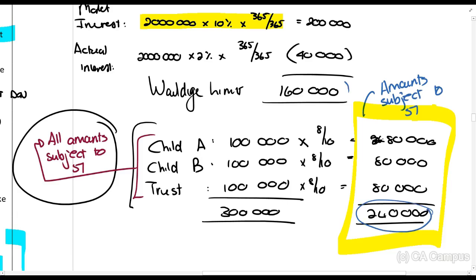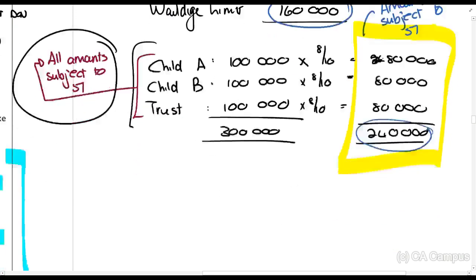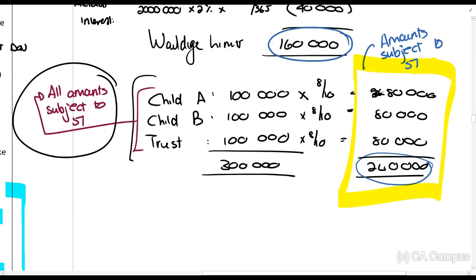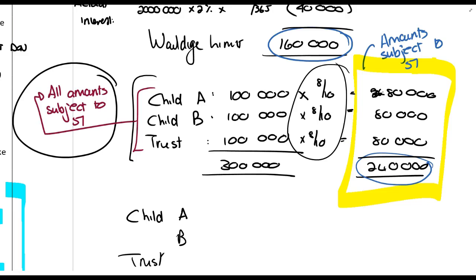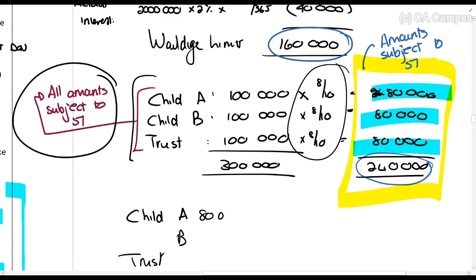However, we can see that the donor can be taxed on a maximum of 160,000. So we're going to have our same situation as in the previous one. So you can see, guys, the only difference between this and the previous one is that we have this extra step in here. So child A, child B, and the trust. What is the amount subject to donations? The 80 over there. How much can it be taxed on? 160. What's the total that's subject to Section 7? 240. So we will apportion 160